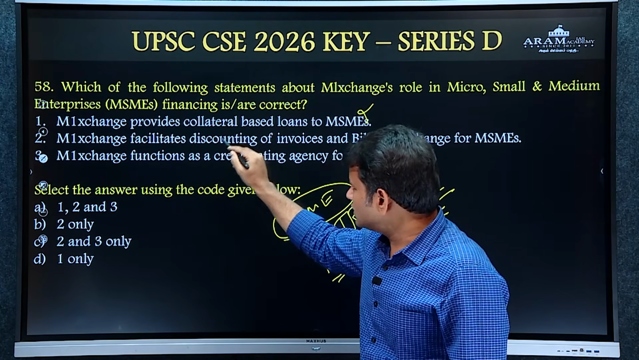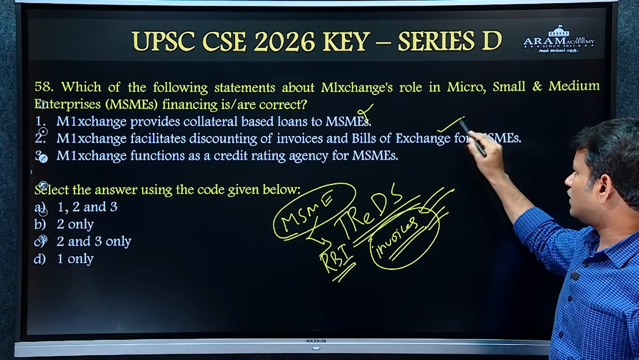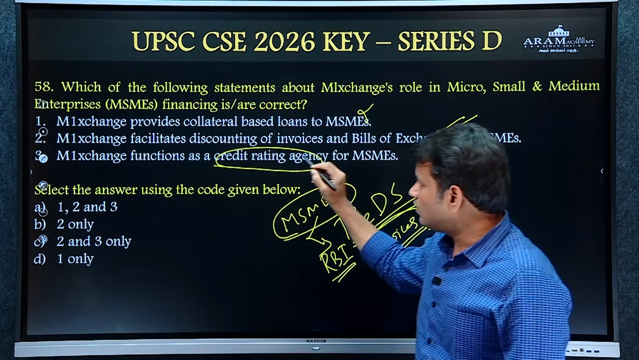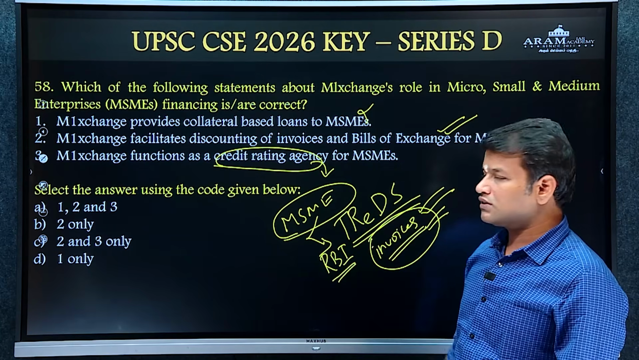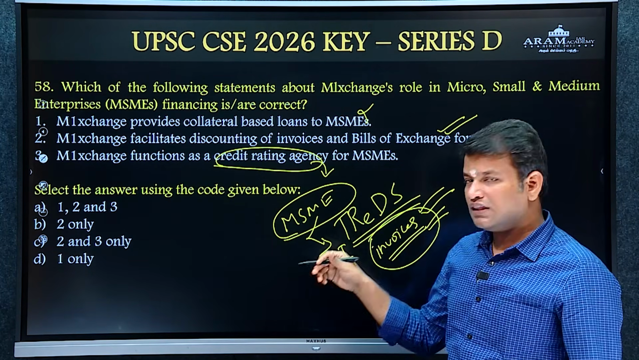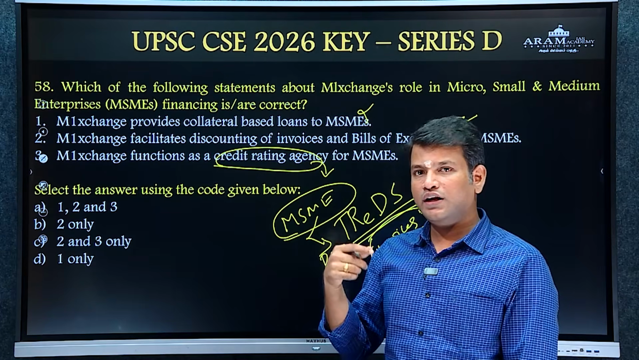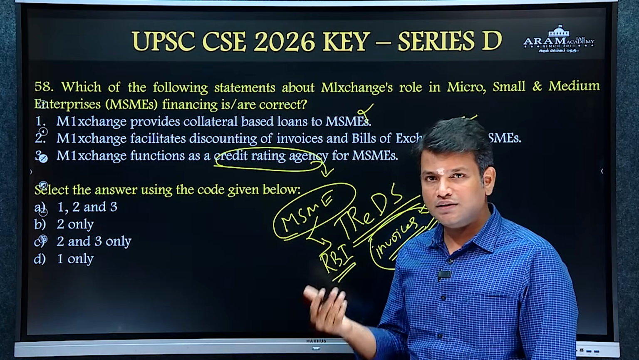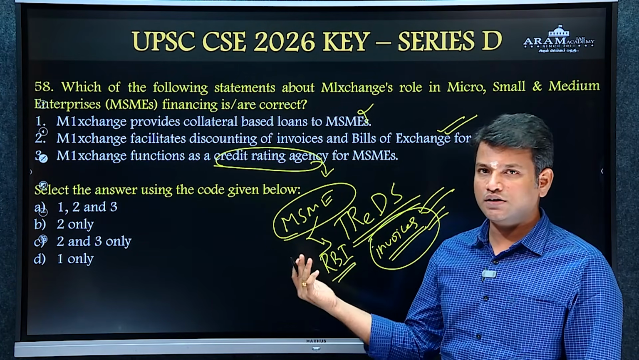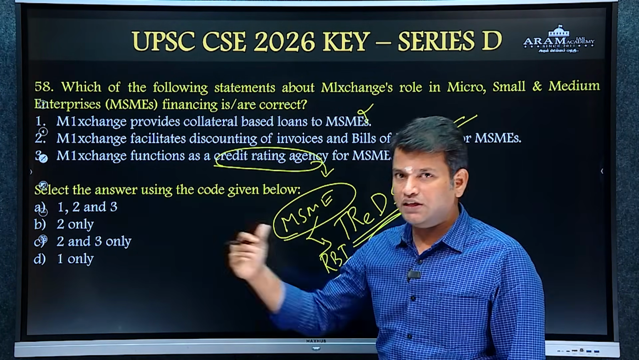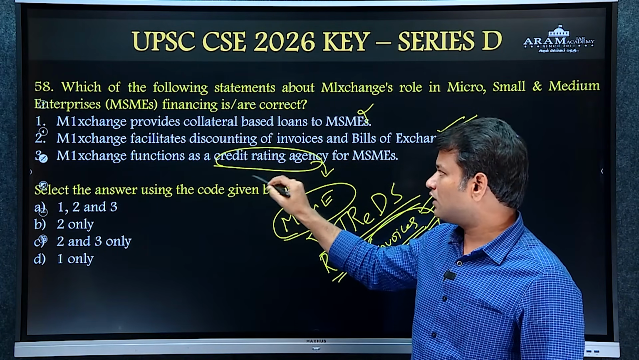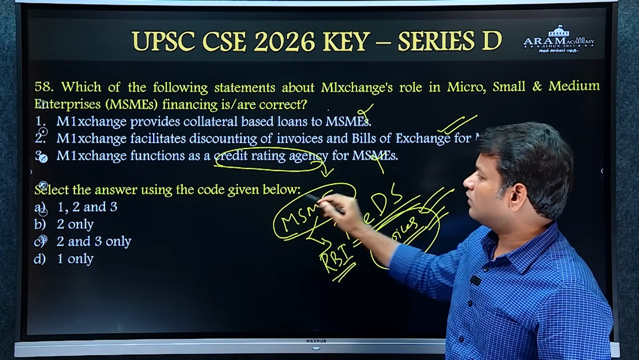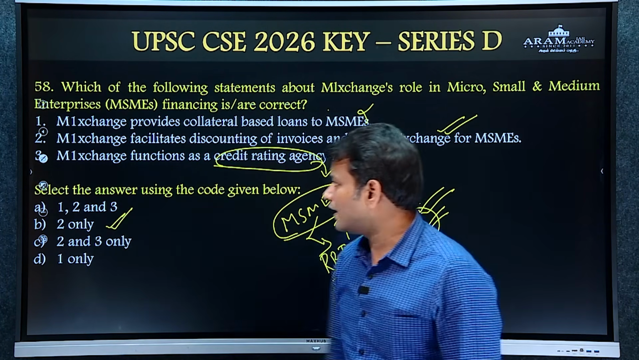M1 exchange facilitates discounting of invoices and bills of exchange for MSMEs. That is right. M1 exchange functions as a credit rating agency. The basic function of a credit rating agency is assessing the creditworthiness of the institutions which are issuing bonds. But here MSMEs are not issuing any bonds. MSMEs want loans from banks and financial institutions. So M1 exchange just facilitates that. M1 exchange does not act as a credit rating agency. So statement 1 and statement 3 are incorrect. Only statement 2 is right. So answer is B.